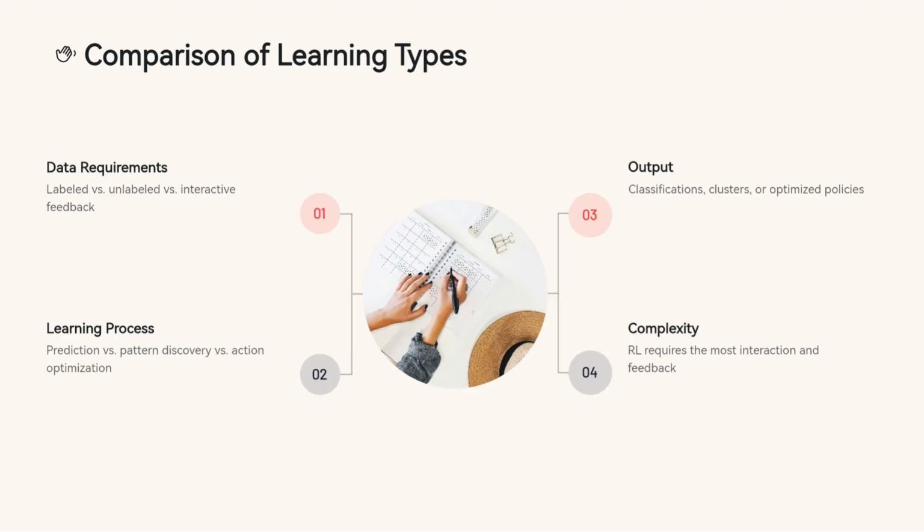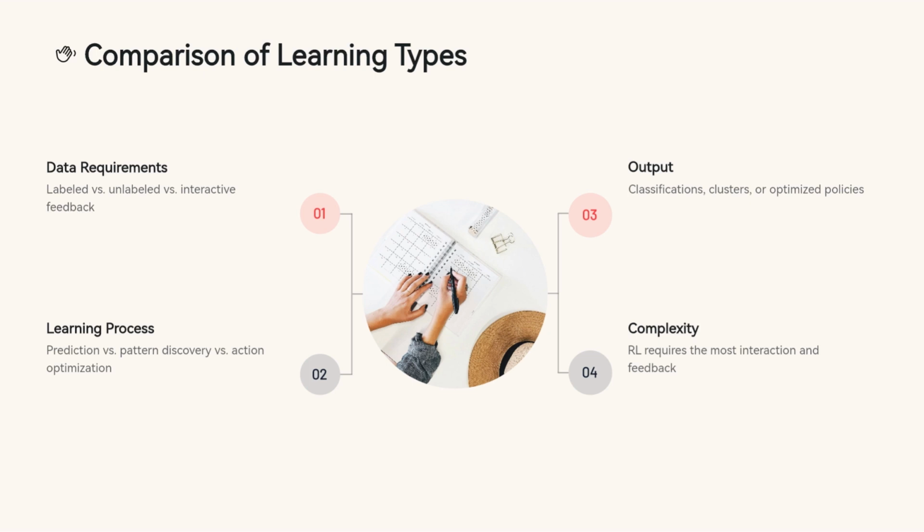Here's a comparison of the three learning paradigms. Data requirements. Supervised learning requires labeled data, unsupervised learning requires unlabeled data, and reinforcement learning needs an environment to interact with. Learning process. Supervised learning focuses on prediction, unsupervised learning aims at pattern discovery, while reinforcement learning optimizes actions to maximize cumulative rewards.